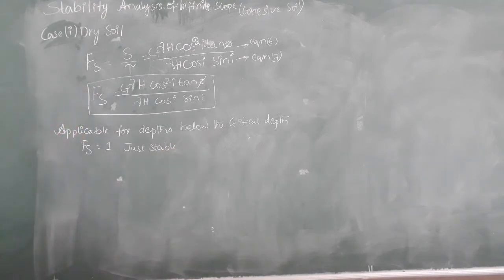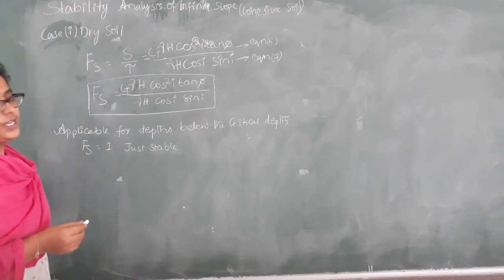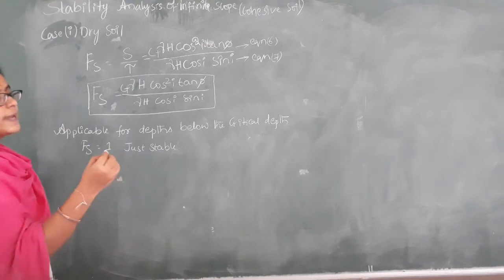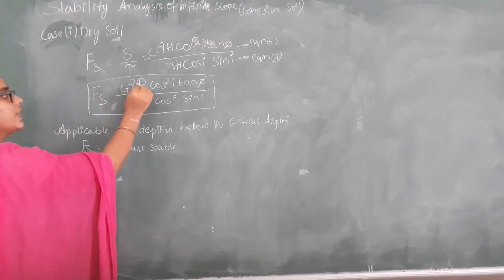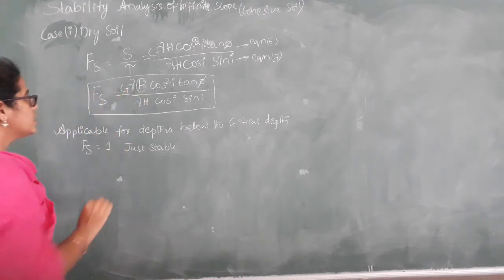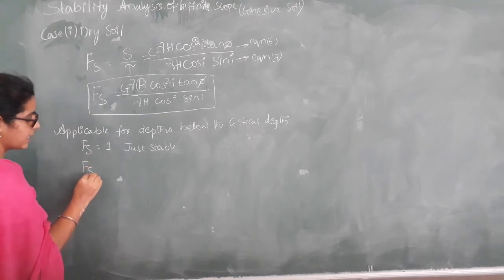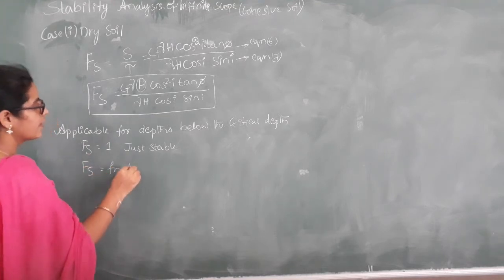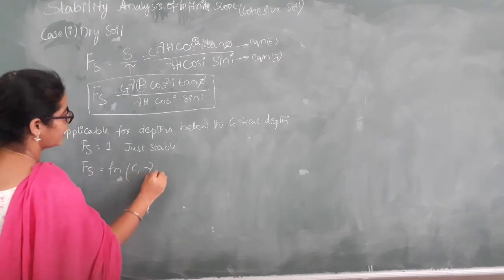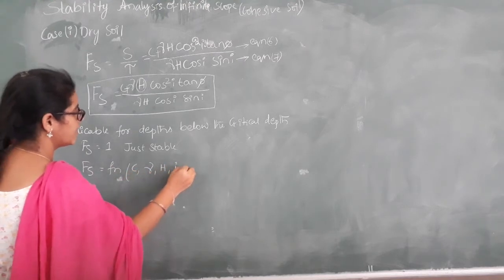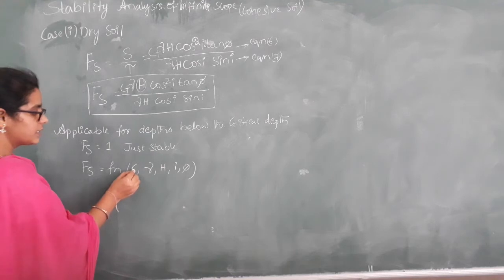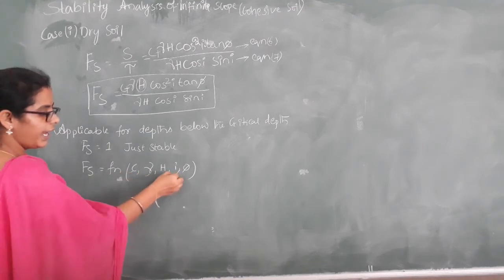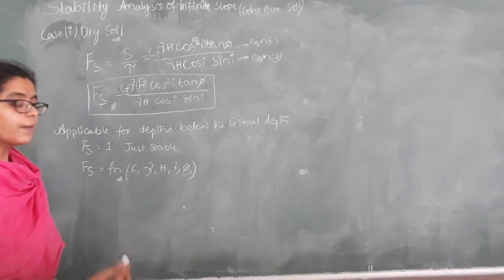We are analyzing the concept of critical depth because the equation mainly depends on h. The factor of safety is a function of C, gamma, h, i, phi, but C, gamma, i, phi are all properties of soil.